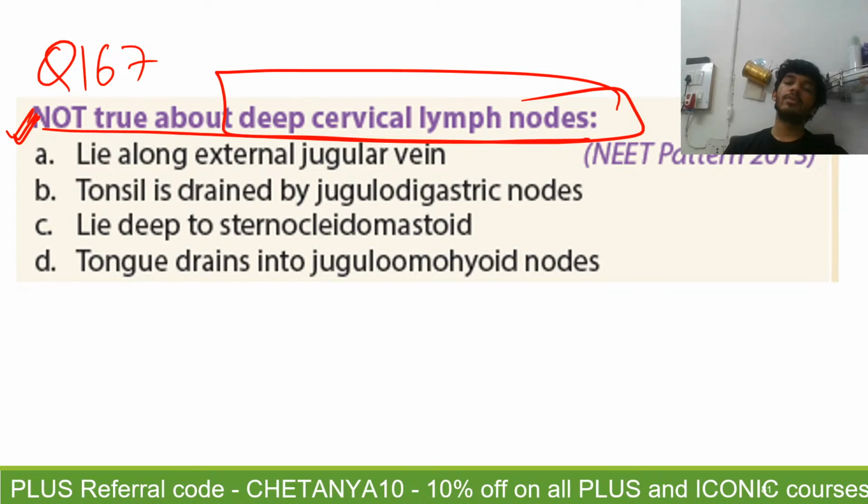One important part that we have not covered, that I should have covered, is the triangles of the neck. It is given well enough in your book. You can read the triangles of the neck once. Understanding the contents and boundaries is important.